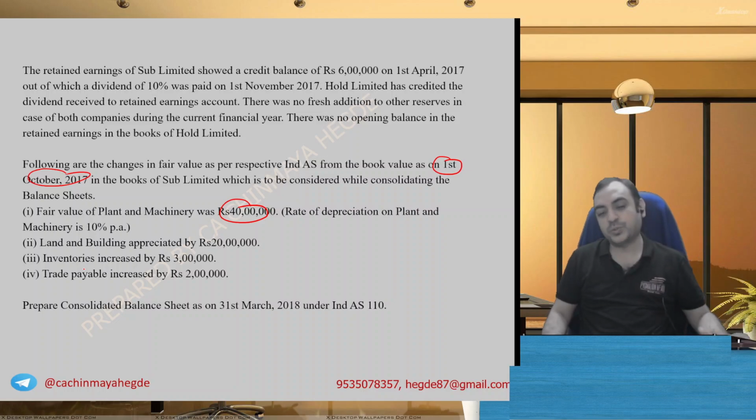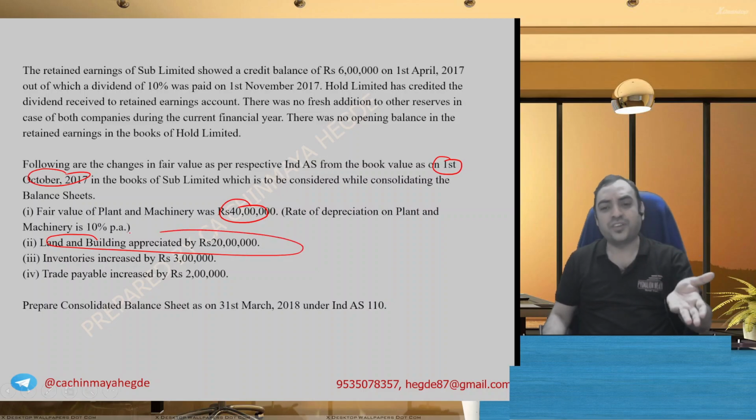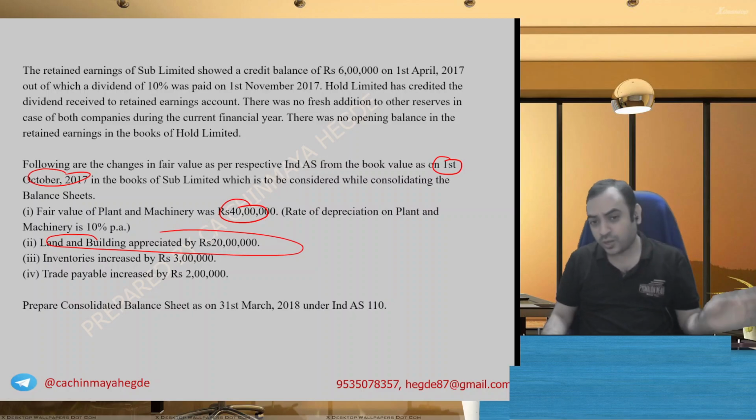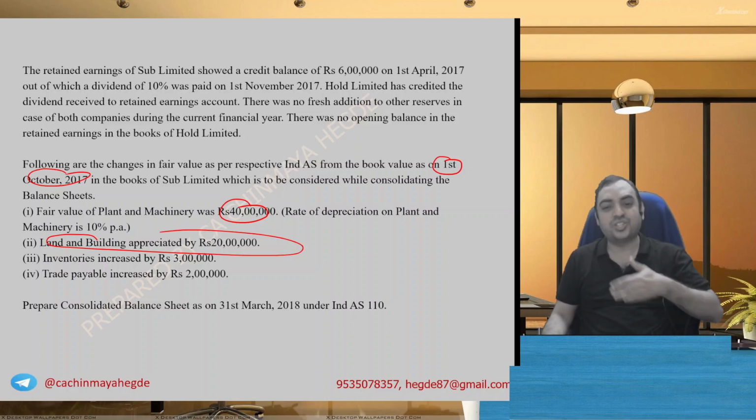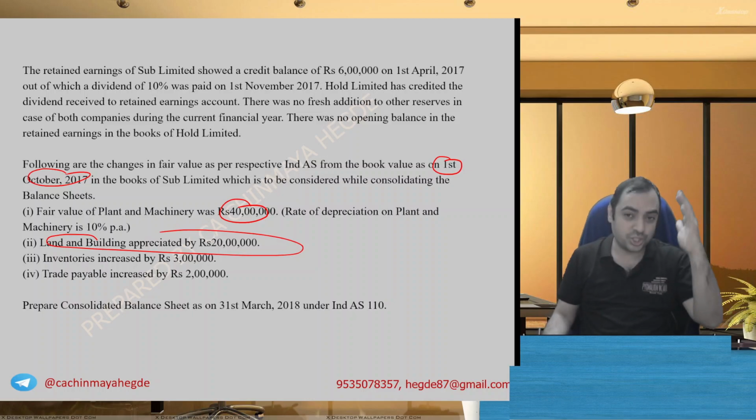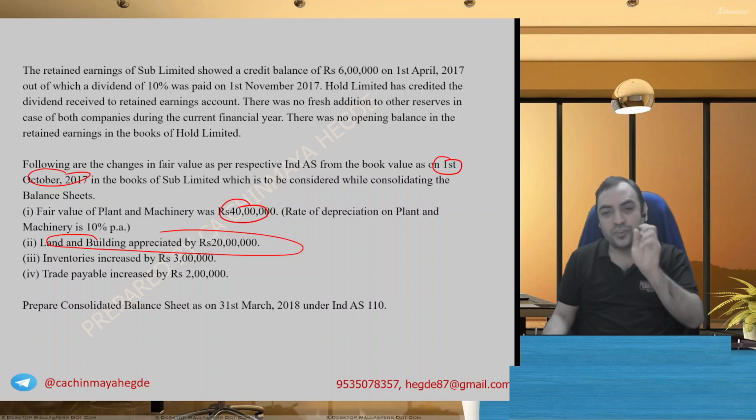And the treatment follows. What about land and building? Revaluation profit, but for corresponding depreciation there is no information, neither on opening balance, nor on closing balance, nor on depreciation. So you can't make any assumption here. Whatever the revaluation profit, it is only pre-acquisition, and the corresponding amount goes in the balance sheet, with no question of any depreciation.